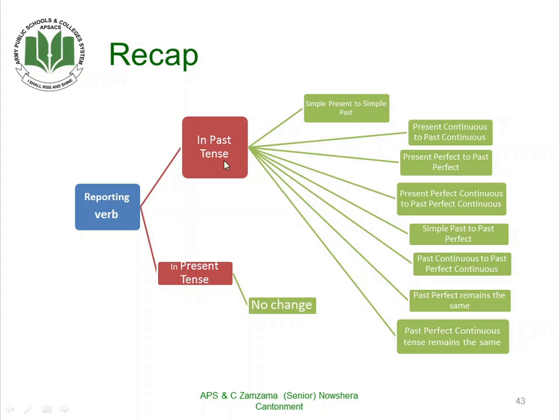When the reporting verb is in the past tense, simple present changes into simple past, present continuous into past continuous, present perfect into past perfect, present perfect continuous into past perfect continuous, simple past into past perfect, past continuous into past perfect continuous, and past perfect and past perfect continuous remain the same. When the reporting verb is in the present tense, there will be no change.